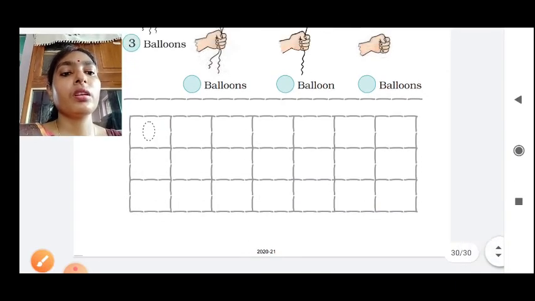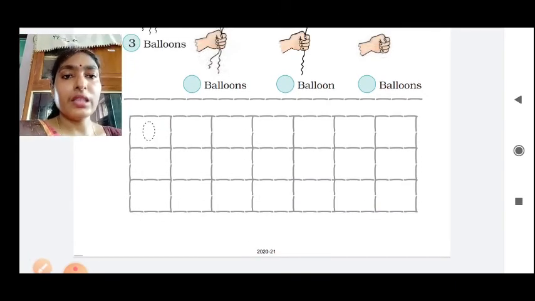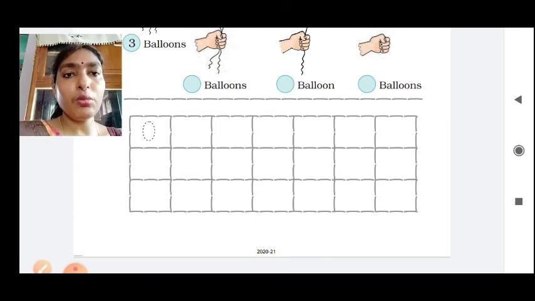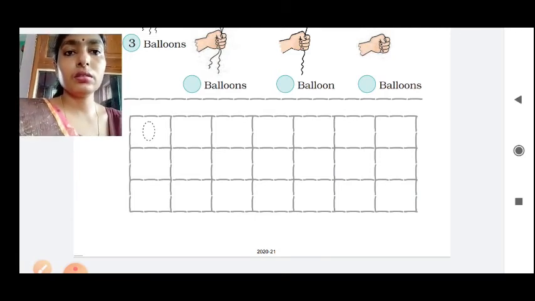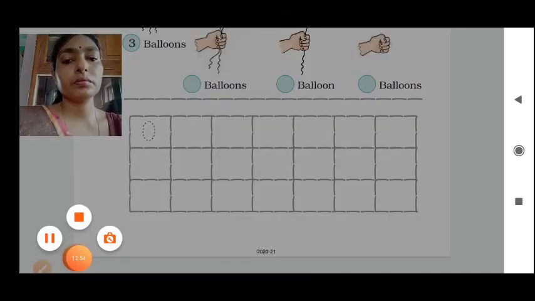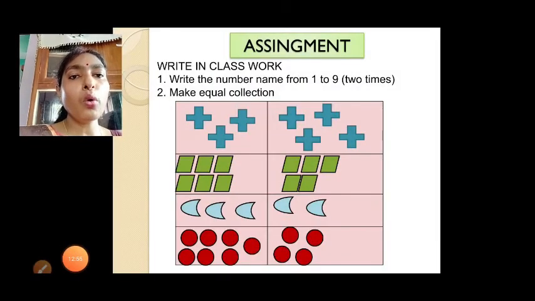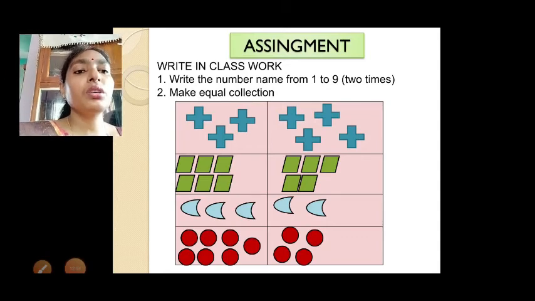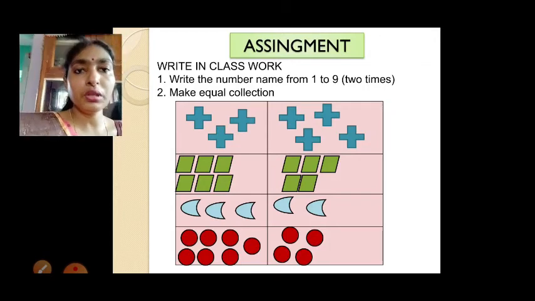Okay, so this textbook work finished. Now let's see what you have to do in the homework book. Okay, this is your home assignment. Okay, so in home assignment, neatly you will write the number name 1 to 9 2 times in your classwork. So whatever assignment I am giving, everything you will write in your classwork.